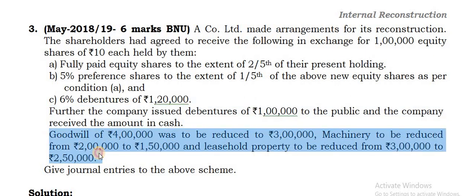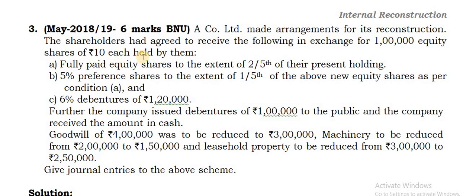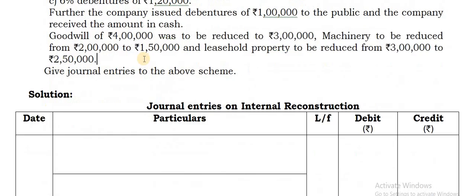Then these are the assets which are being written off. This will be a third entry. So totally how many entries are there? 3 entries to be passed in this problem. So let us go for the solution. Check the columns.